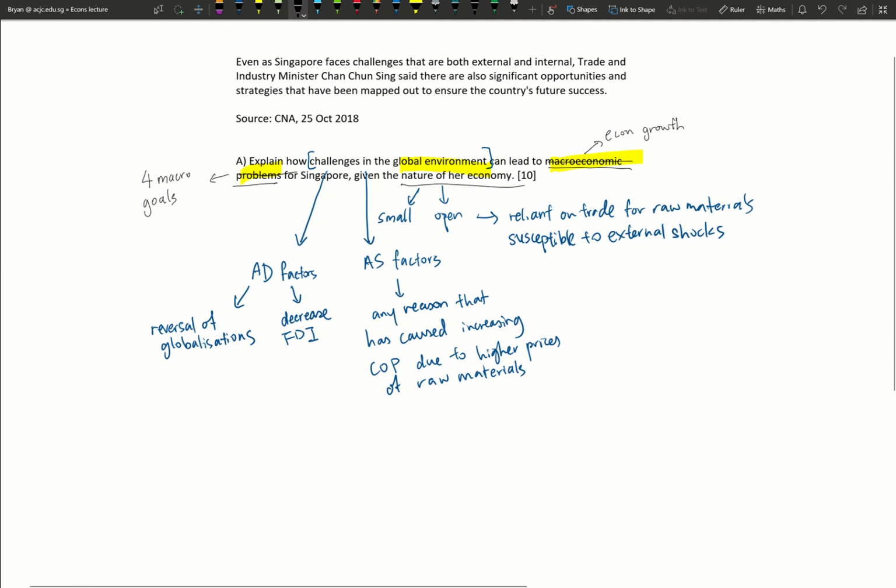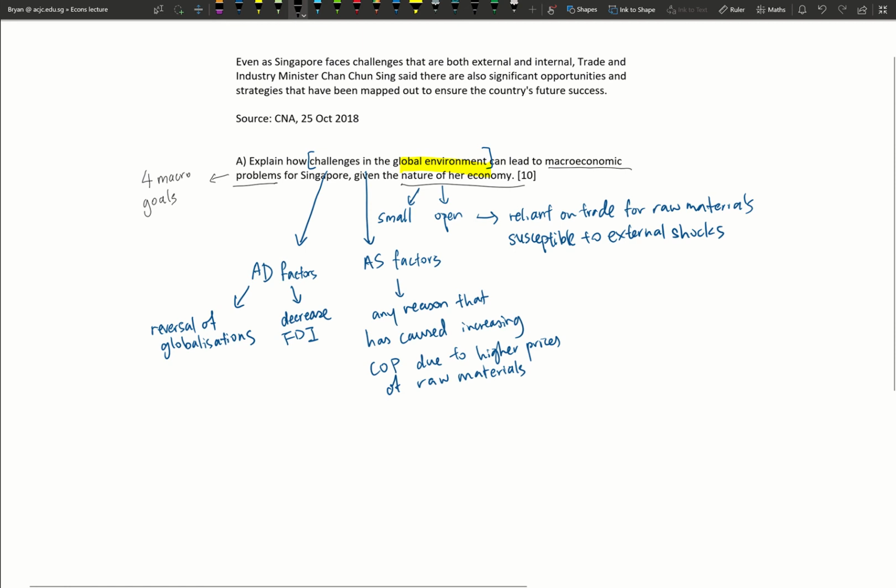But what remains the same is that as much as we can, we would want to bring out factors related to AD and AS, and not only AD or AS factors. That will be the best way of showcasing your ability to understand the AD-AS concept and the links to the macro problems. Sometimes the question can ask for challenges which are internally or externally related. But in this particular case, they say global environment, so we talk only about external problems that have cropped up.